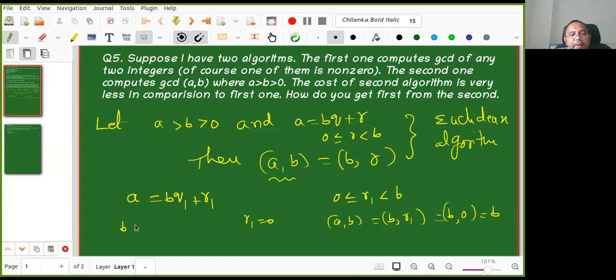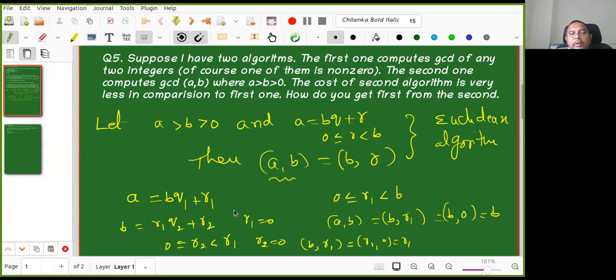If it is not, then I write B is equal to R1 Q2 plus R2. Again I check here, 0 ≤ R2 < R1. Now R1 is already smaller than B, and R2 is less than R1. Again I will check. If R2 is equal to 0, I am done. Now GCD of (B, R1) is equal to (R1, 0), that is R1 only. So I am done. Now I got the answer for GCD of (A, B).